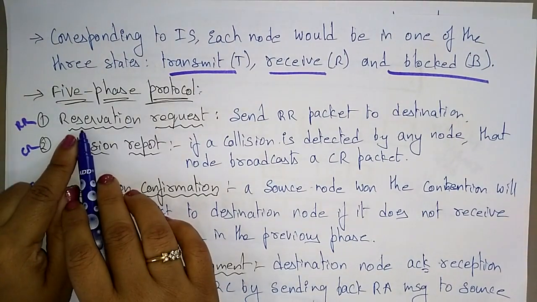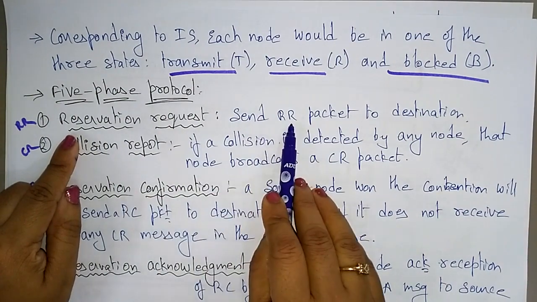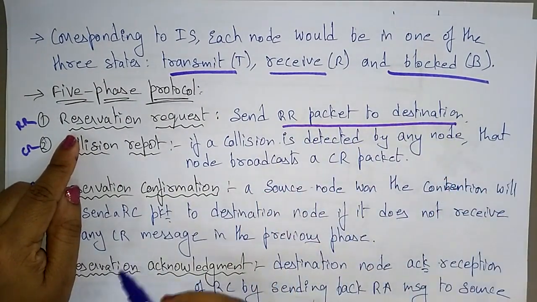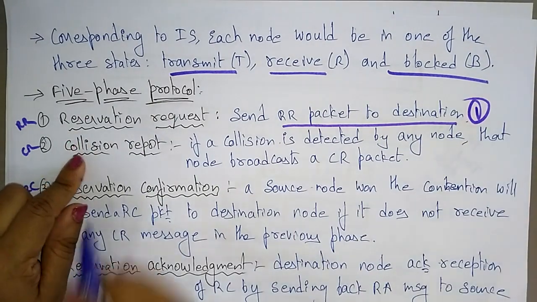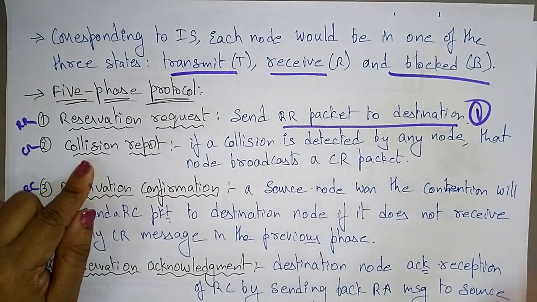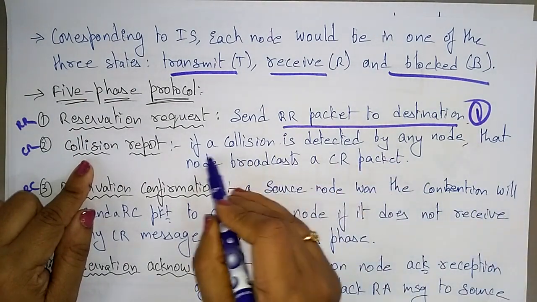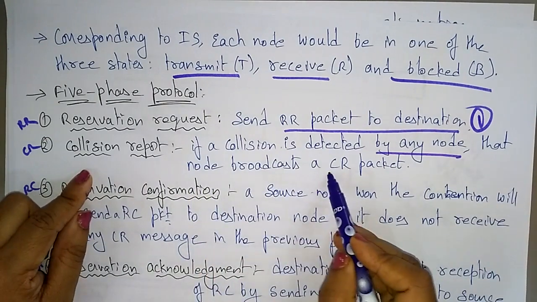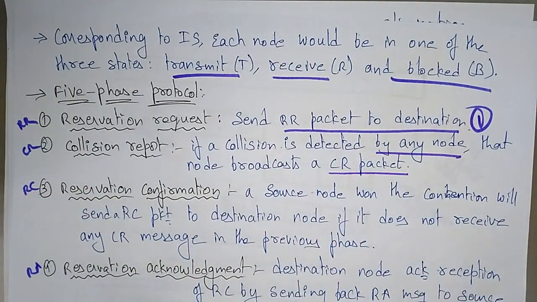First, RR, reservation request. It sends a reservation packet to the destination. The second phase is the collision report. If a collision is detected by any node, that node broadcasts a CR packet. So whatever node detects the collision transmits the collision report packet.